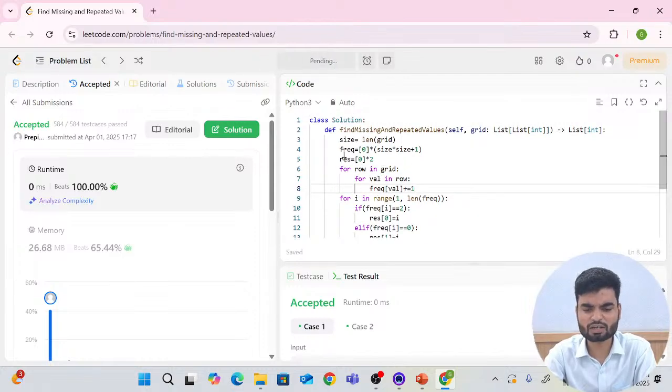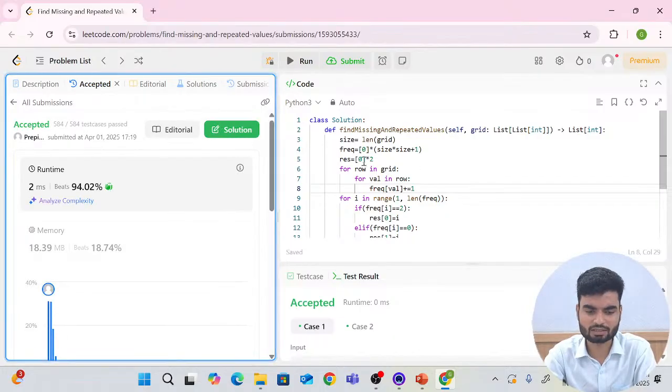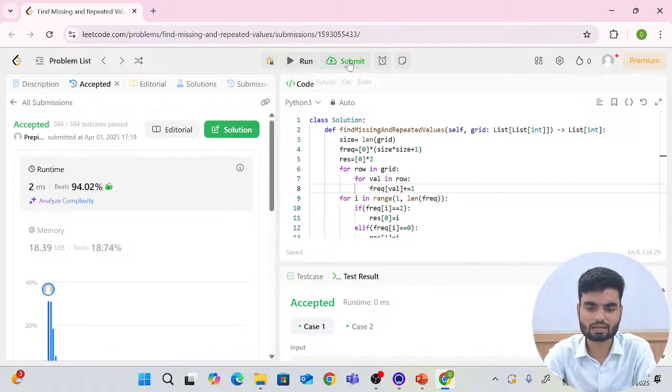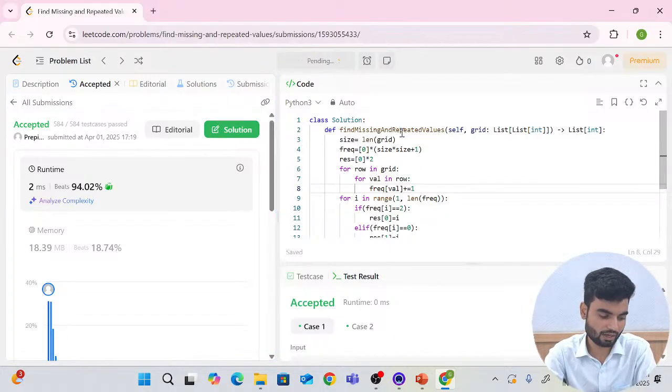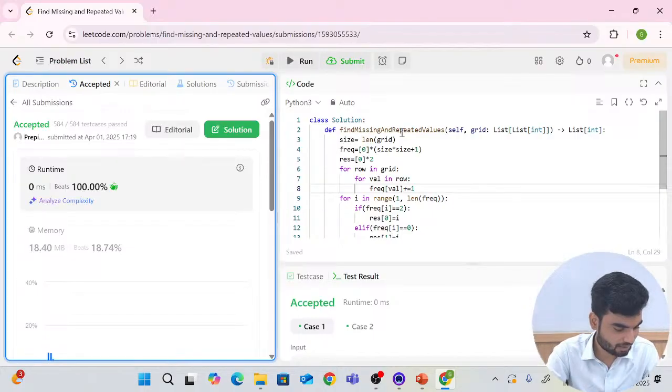The same code, you just created two lists. One frequency list for storing the frequencies, second for the result. Okay, but this is a little bit slower than C++ and Java. So what is the difference between Python and Python 3?